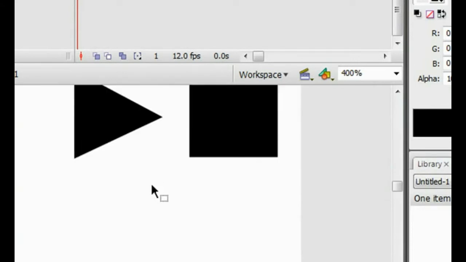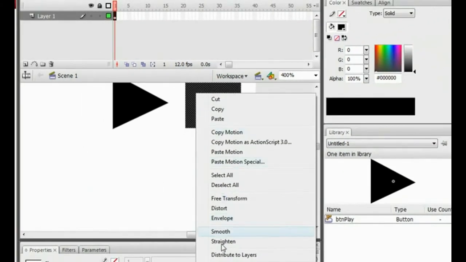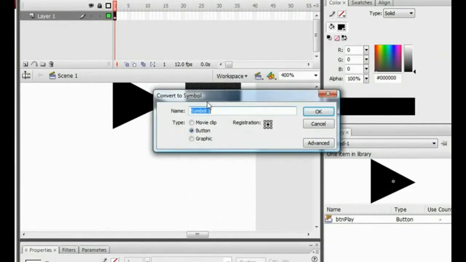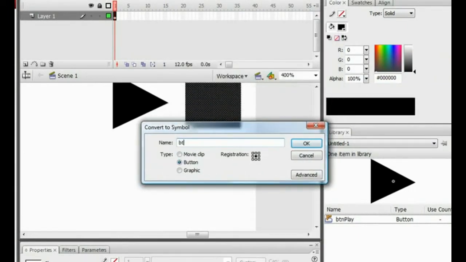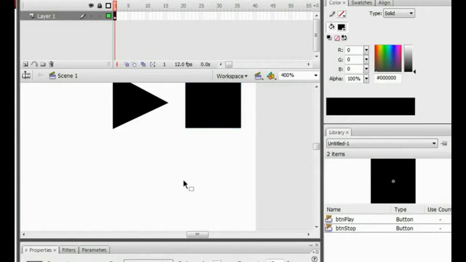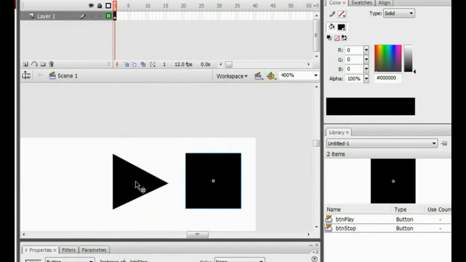Do the same thing with your stop button. Right click it, go down to convert to symbol, and I'm going to call this BTN stop. Make it a button as well. Registration doesn't matter. Click OK. And now we have two buttons basically.